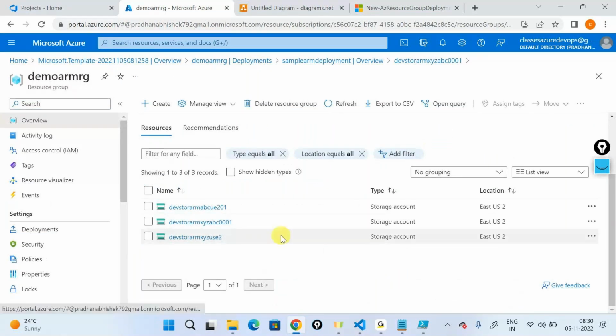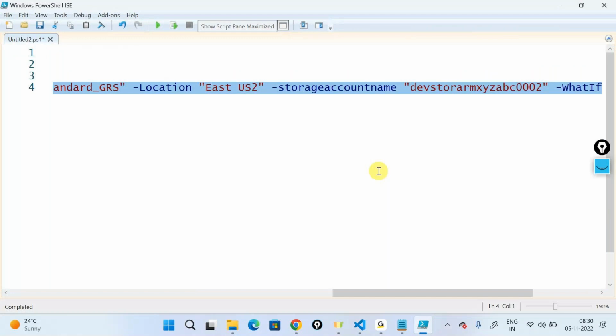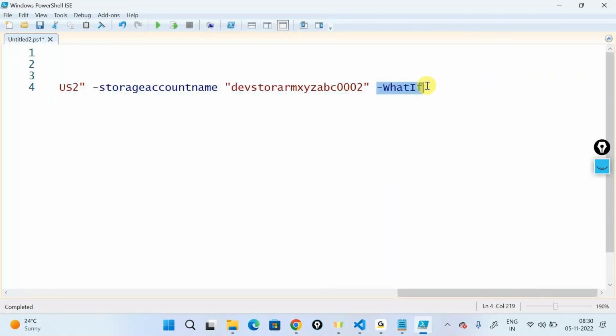I do not have a 002 out here. It's just telling me what happens if I run this command, and that is achieved by using something called a hyphen what if in the end. So it's just telling me what is, let's say, the state of the resources out here.